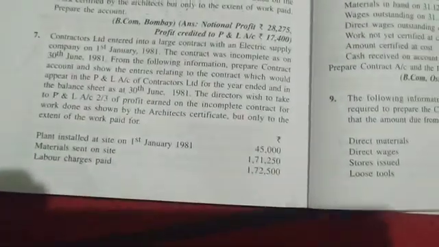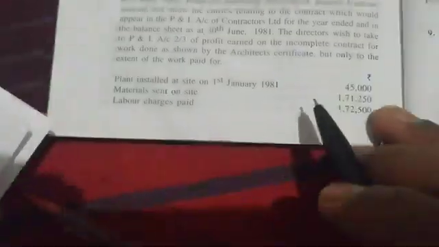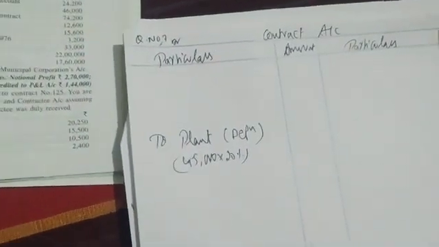So first item is what? To plant installed on site. So I'm leaving some space and I'm writing to plant. As plant, he's giving directly 20% depreciation. So on plant I'm charging depreciation. Value of plant is 45,000 into 20%. You will get 9,000.